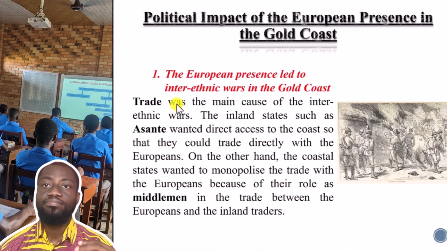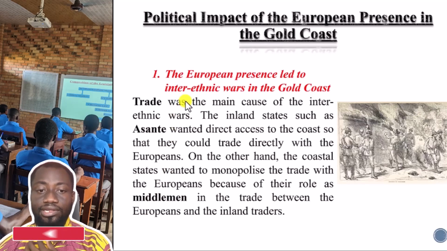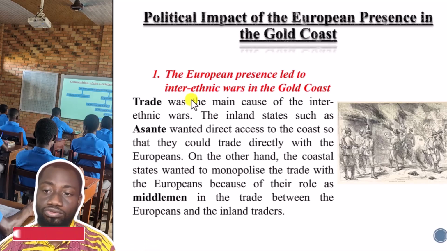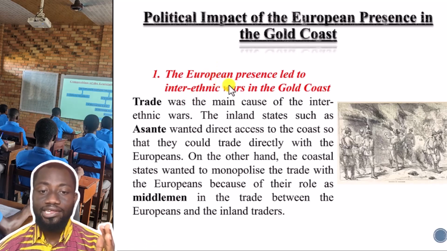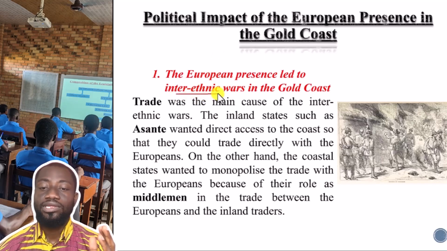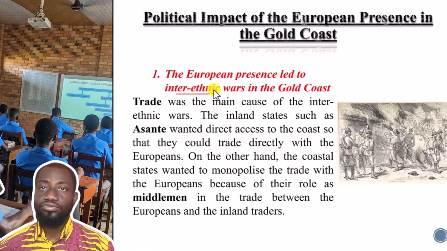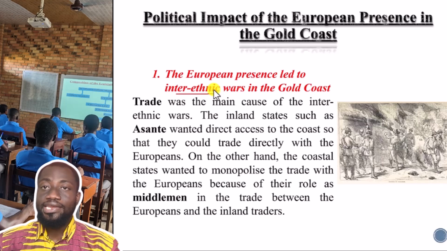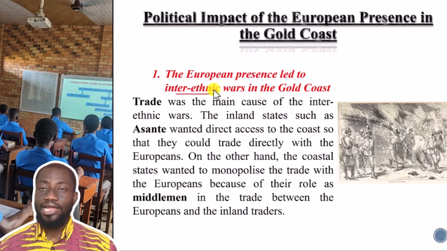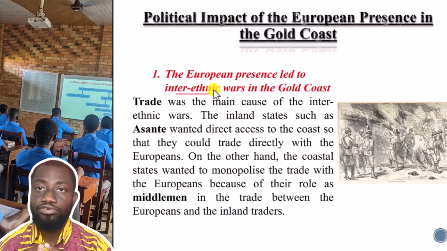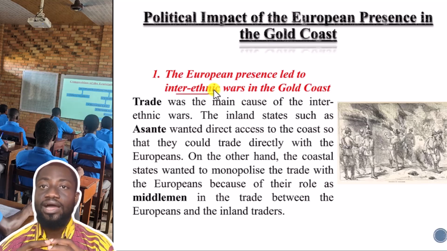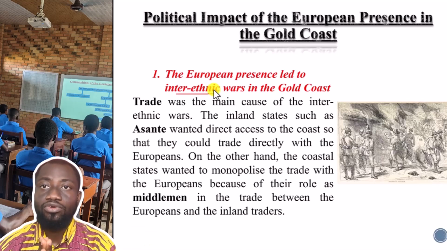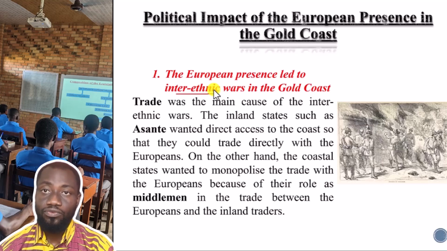Now, the first political impact of the European presence along the Gold Coast was that it led to interethnic wars in the Gold Coast. Because the Europeans came to settle along the coast, it brought about interethnic wars among the various ethnic groups in the Gold Coast. Now, interethnic wars means wars between two ethnic groups, and I know by now you know some of the ethnic groups we are talking about.